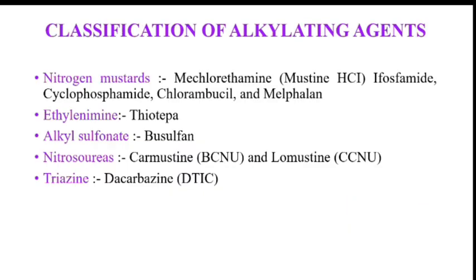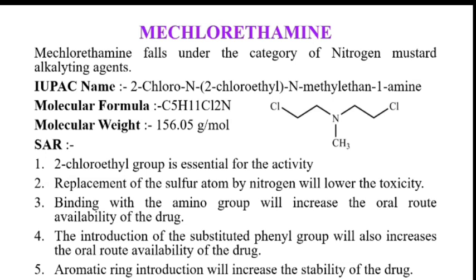Classification of alkylating agents: nitrogen mustard, ethylenimine, alkyl sulfonate, nitrosourea, and triazine. Mechlorethamine falls under the category of nitrogen mustard alkylating agents. So here is the IUPAC name. Molecular formula is C5H11Cl2N. Molecular weight is 156.05 grams per mole.